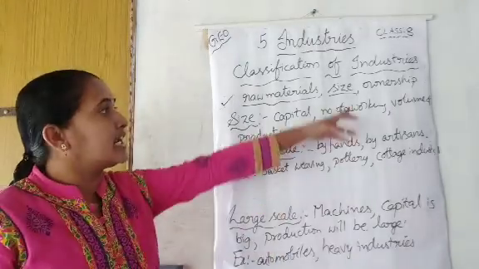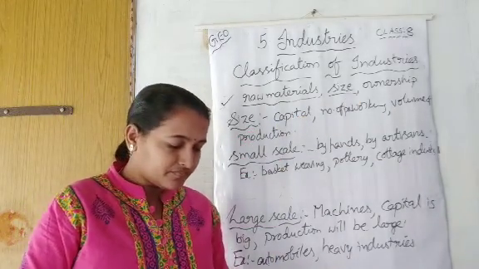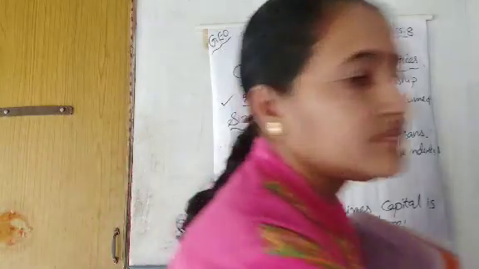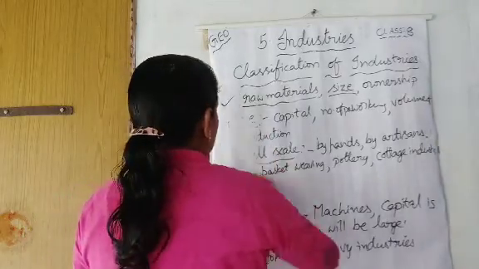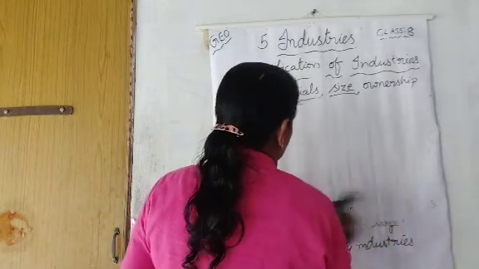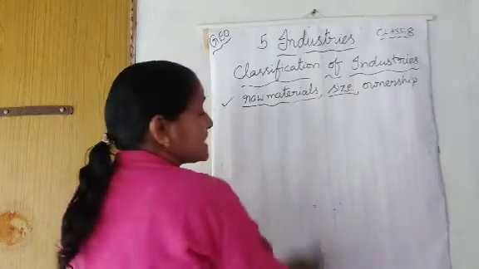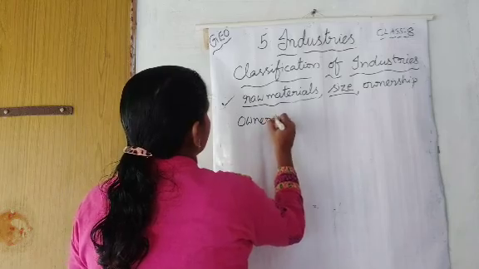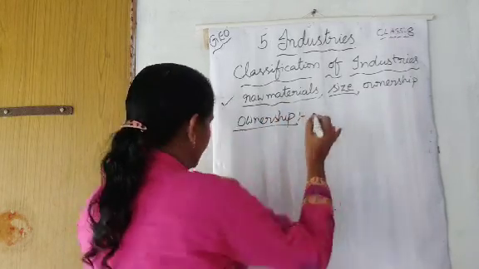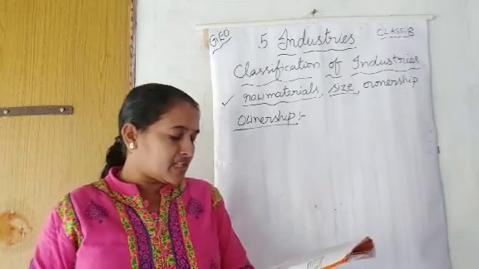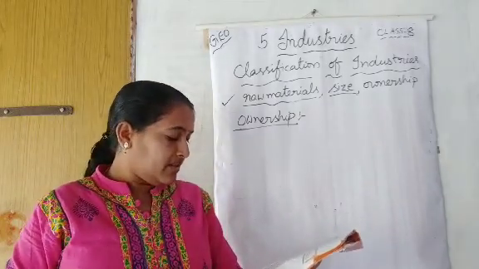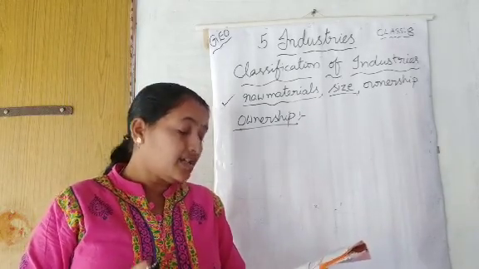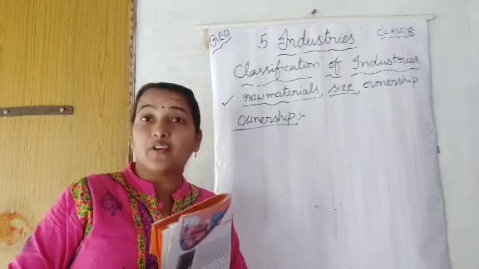Okay. Next category, ownership. On the basis of ownership, single person or others. Industries can be classified into private sector, state owned or public sector, joint sector and cooperative sector. Here 3-4 types are there.